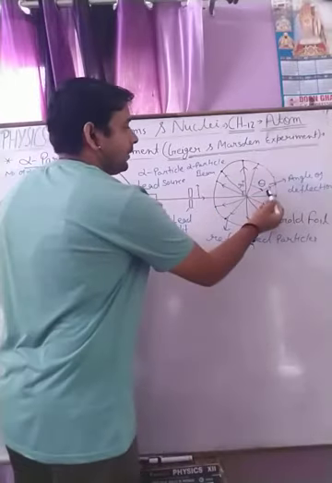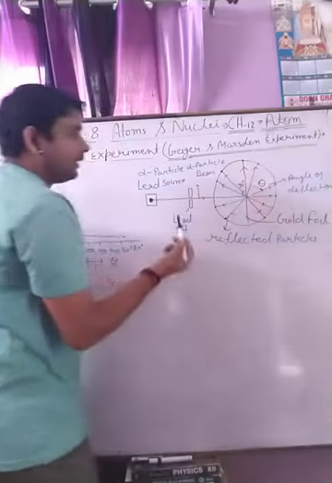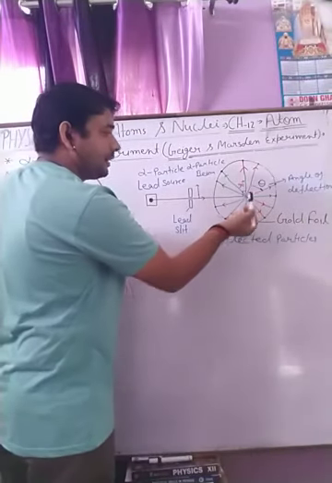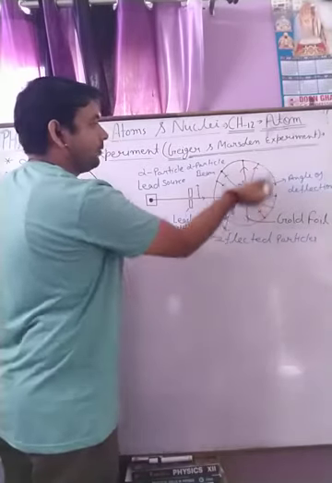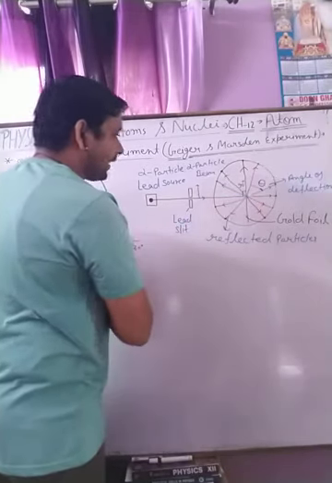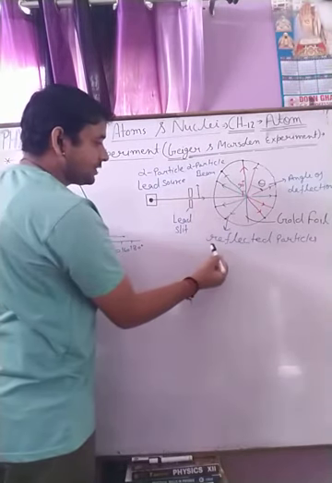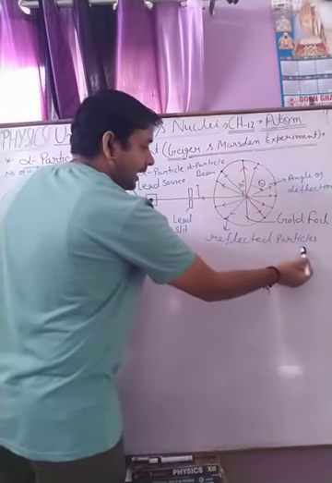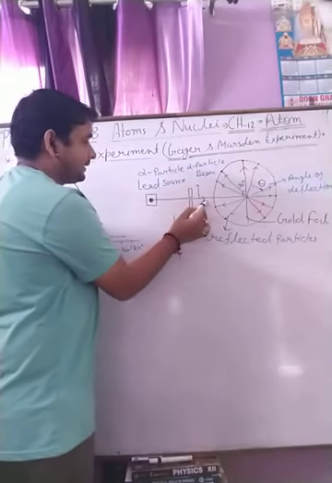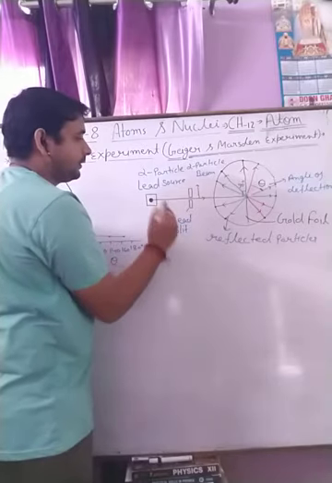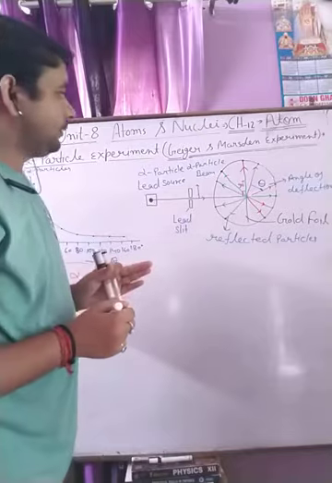A few deviated with an angle alpha, which is called the angle of deflection. Some were deflected perpendicular to the center of the gold foil, and some were reflected back, which are called reflected alpha particles. The beam of alpha particles was passed through a lead slit. So this was found by Geiger and Marsden.